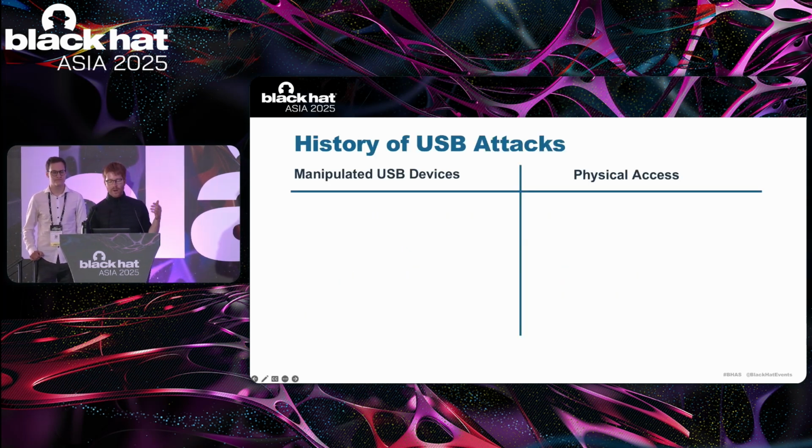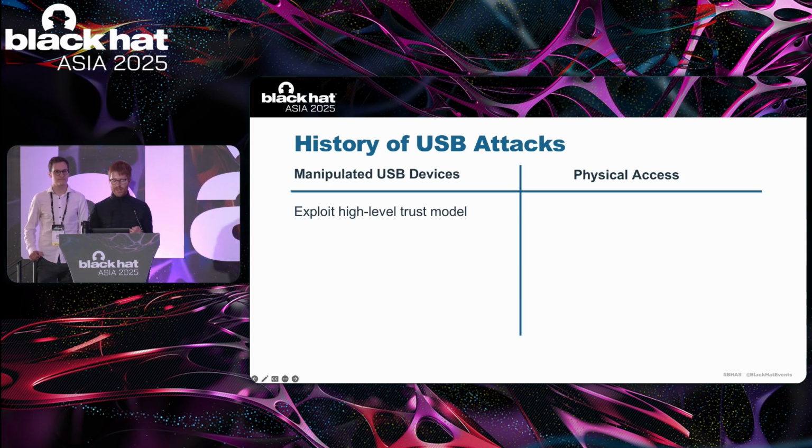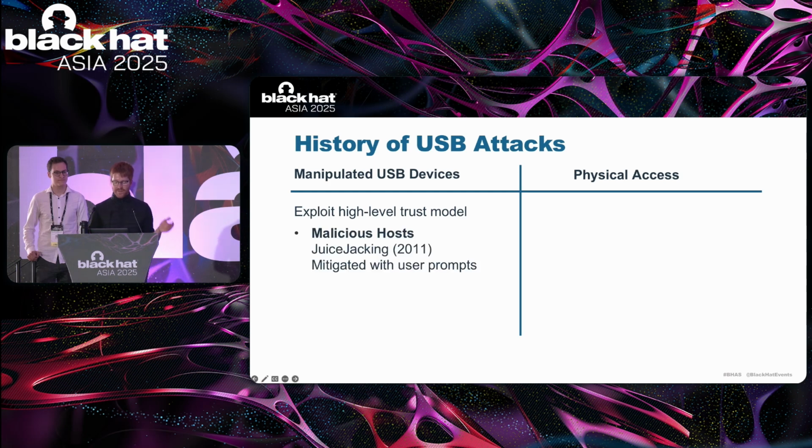We have assembled a history of USB-based attacks on mobile devices running iOS and Android. On the left, you can see attacks that operate as malicious USB devices. This is consistent with the malicious charger scenario described on the previous slide. These attacks exploit high-level design flaws in the trust model of mobile operating systems. The first attack in this category, the famous ChoiceJacking attack, used malicious chargers that acted as a USB host. This allows them to extract data over a protocol such as the Media Transfer Protocol, or MTP for short.